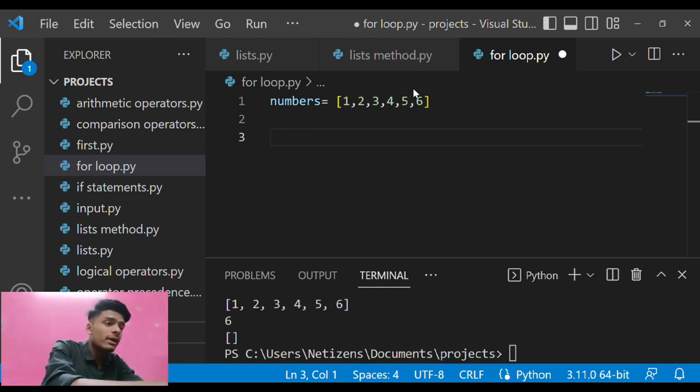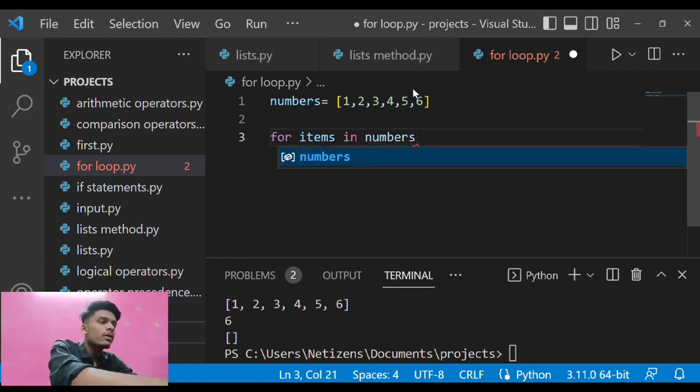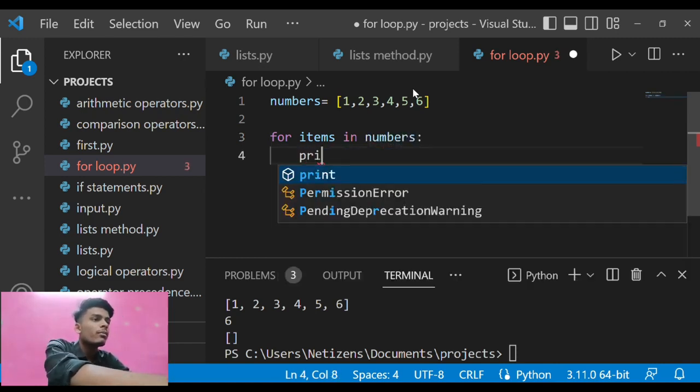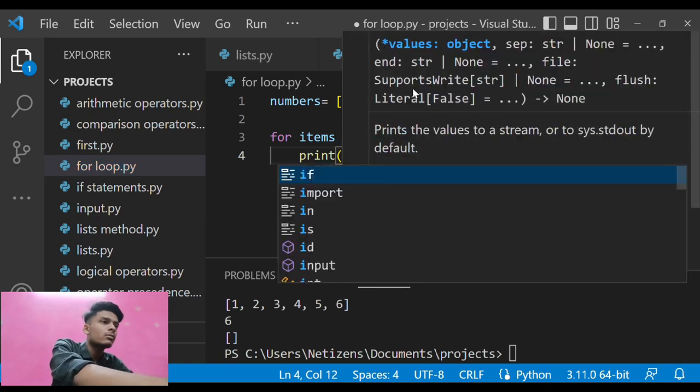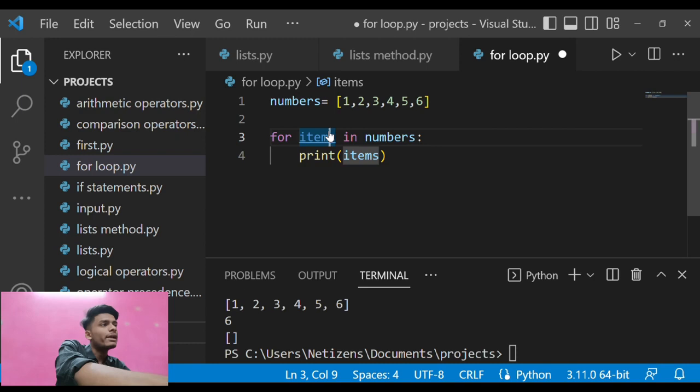So the thing that I'm going to do is, I enter for items in numbers, and then print items. This is what I want from this program, and let us now run it and understand the result.